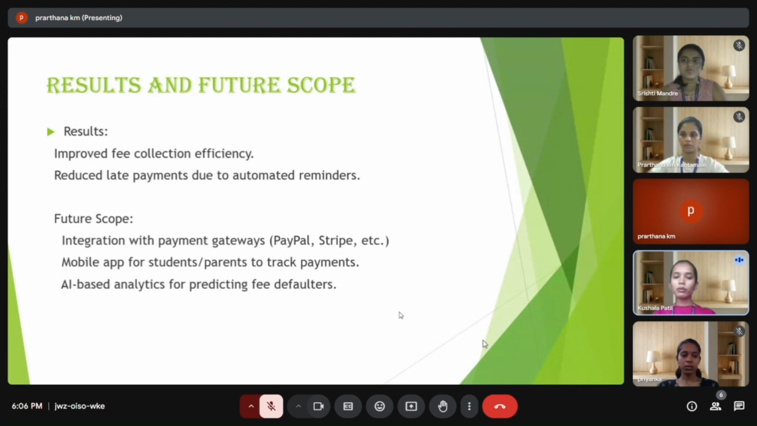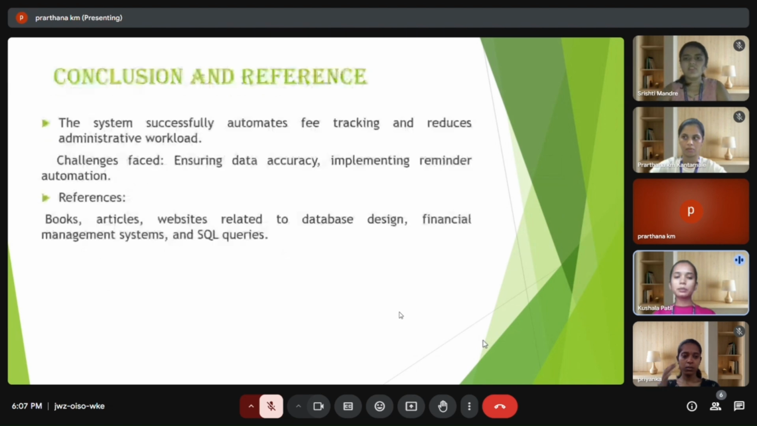Next, mobile app development for parents and students to view payment history, receive reminders and track fees in real time. And AI-based analytics, using machine learning to predict which students are likely to default or delay payments, can help plan better follow-ups and manage risk. Next, I'm going to explain the conclusion and references of our project.